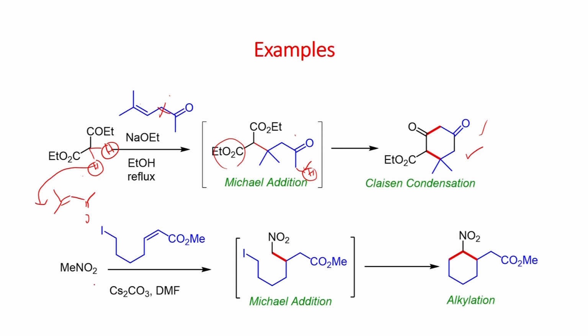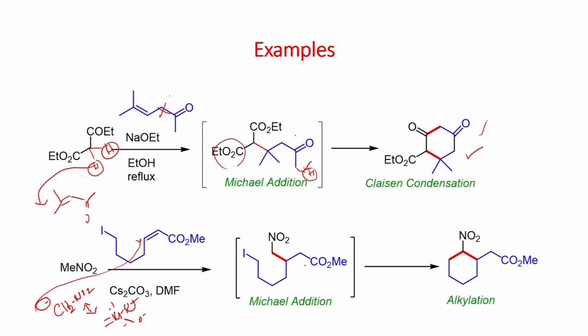Now, let us look at the reaction of nitromethane, which is demonstrated with this alkyl halide. When you react with the cesium carbonate, you can generate this anion. You can generate the anion which can be stabilized by the nitro group. This can undergo reaction with this double bond to give the Michael addition product.